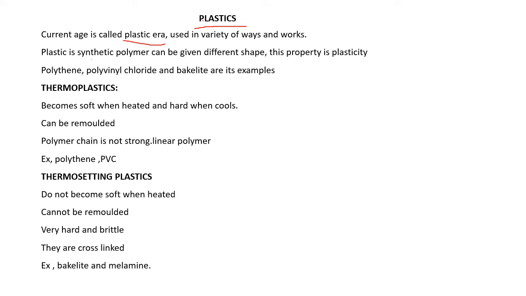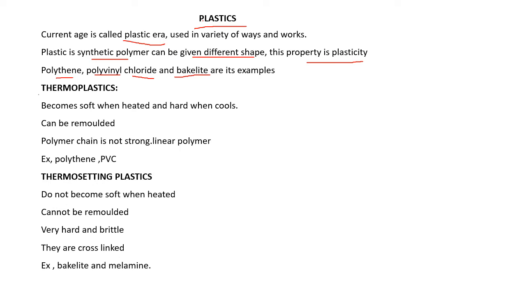It is a synthetic polymer and it can be given different shapes. This property is called plasticity, that is, to give different shapes. Polythene, polyvinyl, the carpet, it is used for making flooring. Polyvinyl chloride, bakelite, cooking material, utensils, switchboards, the switches, they are all made from bakelite. They are all examples of plastic.